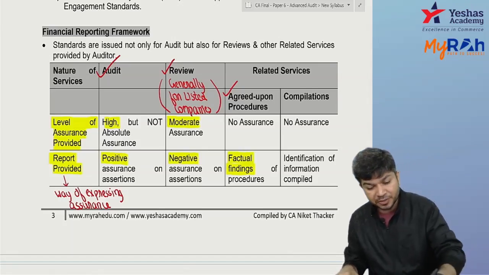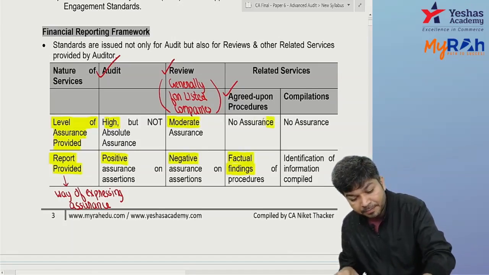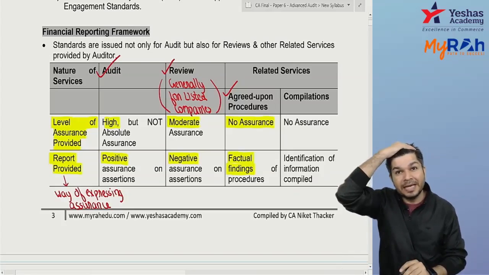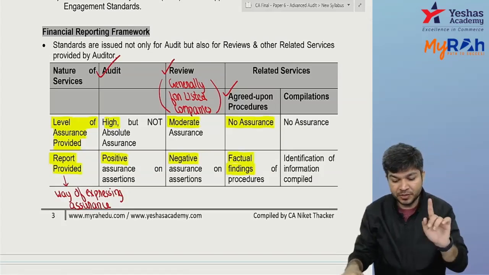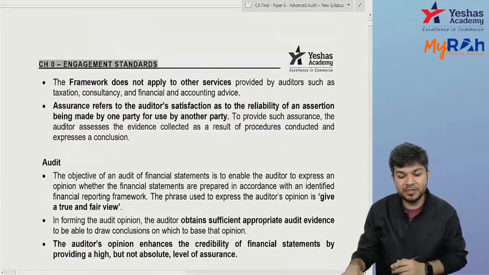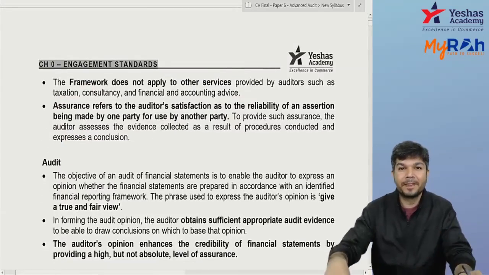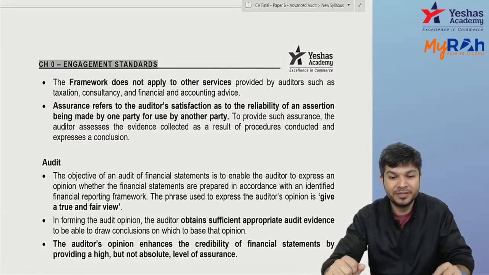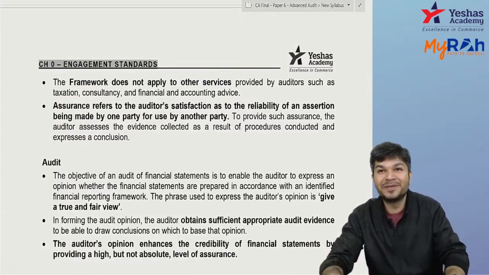So is there any assurance over here? Under your agreed upon procedure, there is no assurance. You are just reporting the fact which you found out. Now do one thing. Next page, you have a definition of the word assurance. I never thought the word assurance would also have a definition. Check out the definition of the word assurance.